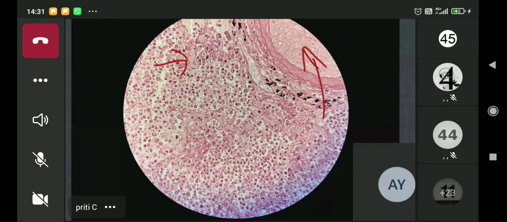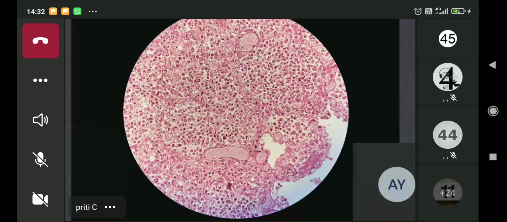Okay, can you see the congested vessels on your screens? Yes, ma'am. I'm just moving the fields around and you can see that it is a diffuse process, and all the alveolar spaces are showing dense fibrinosuppurative exudate and the septae are showing congested vessels.